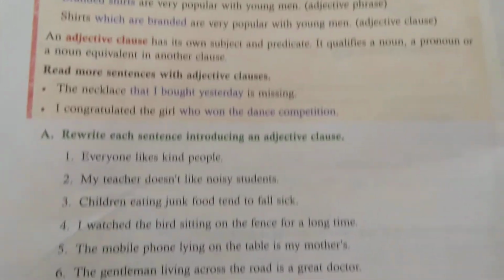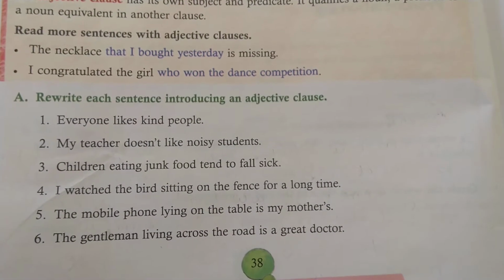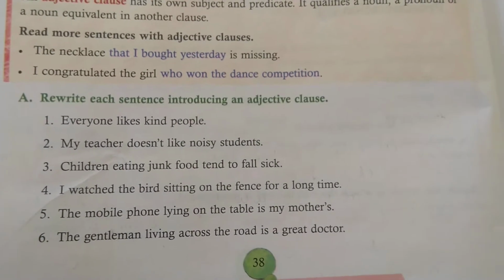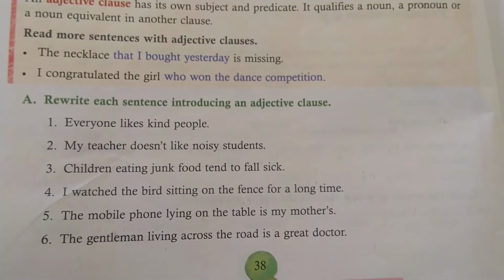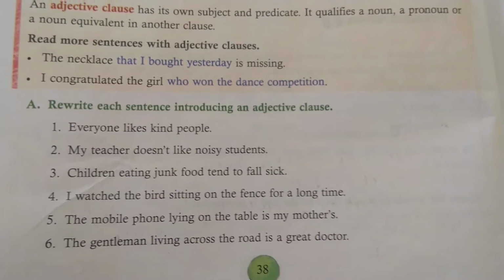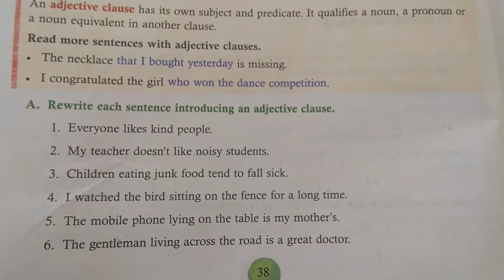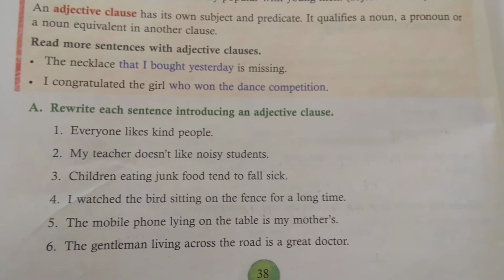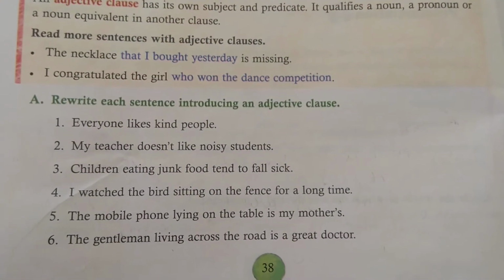So now let us see. Let me do two for you, and the remaining you have to do by yourself. Rewrite each sentence introducing an adjective clause. Now let me read the first one. Everyone likes kind people. It is just a sentence. Now I want to make this in terms of an adjective clause. Adjective clause means you are going to define that particular one. Everyone likes kind people. So how to write? Everyone likes the people who are kind.